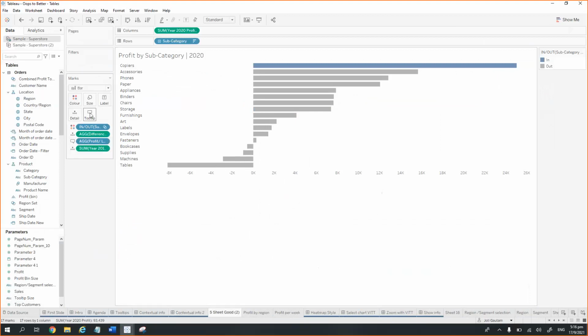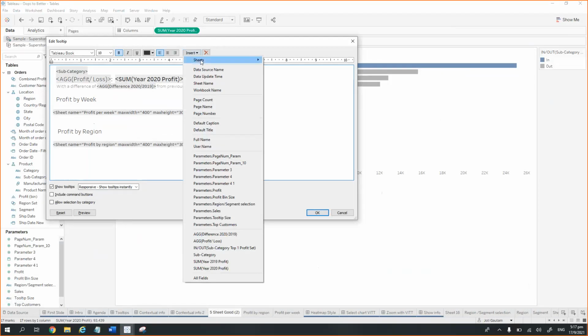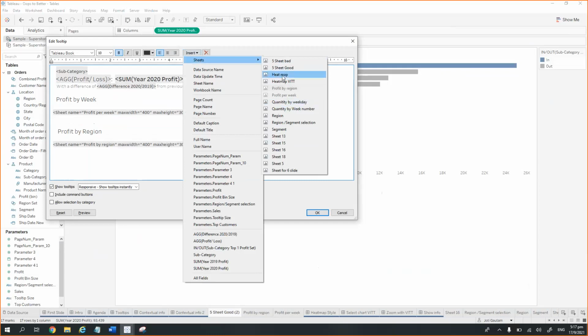and go into the tooltips. What is being done here is that we are providing a heading, and then we are adding the sheet in the tooltip of that particular chart. So how do we add that? If I enter here and go to Insert, we can go to Sheets, and it will show me all the sheets which are available in our workbook. We can select a particular sheet, and then it will be visible here.